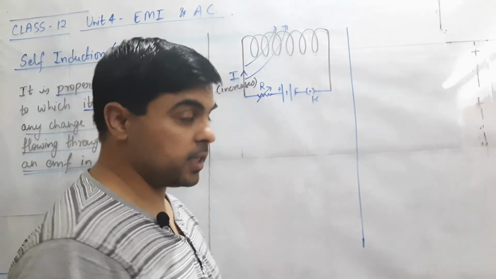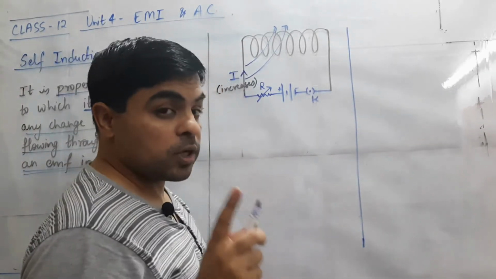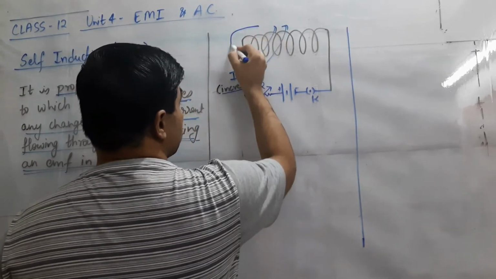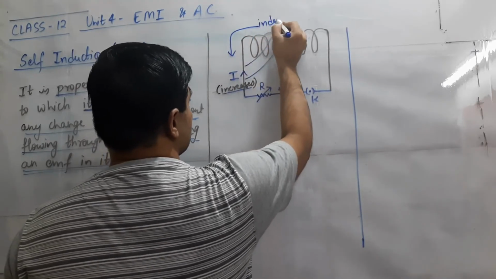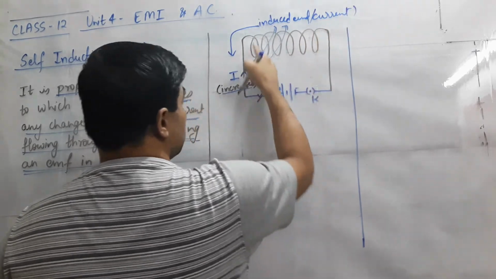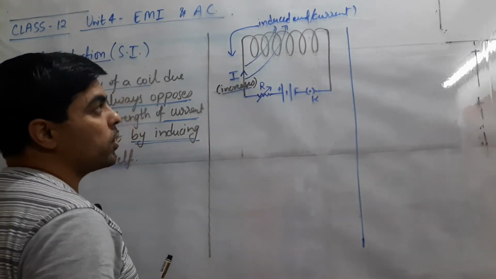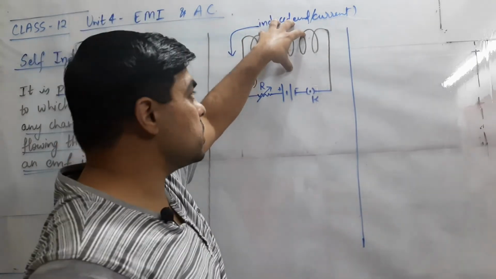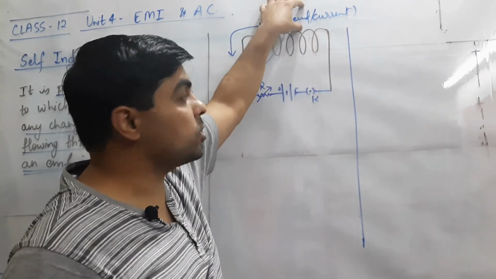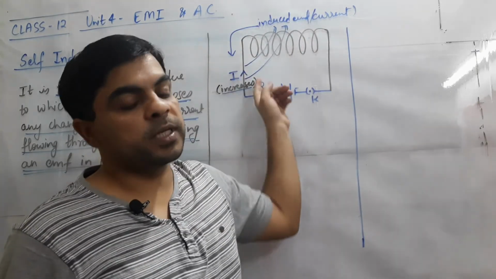Induced current will be there, and this induced current has a tendency to oppose the cause responsible for its production, and the cause is the increase in current. So induced EMF and induced current will be produced in this direction. This is the induced EMF or current we can say, and now what are they doing, they are opposing this flow of current. So this is the property of the coil itself, in which when the current passing through the coil starts changing, induced EMF will be developed in the circuit, and it will oppose the change in current passing through the coil.